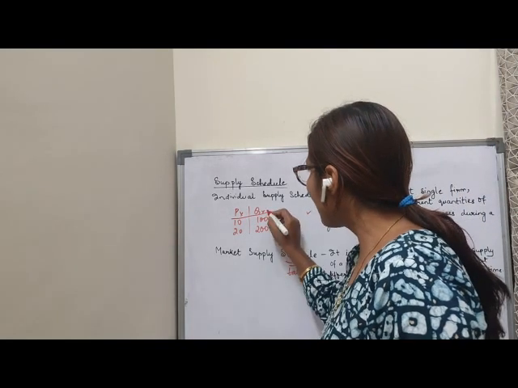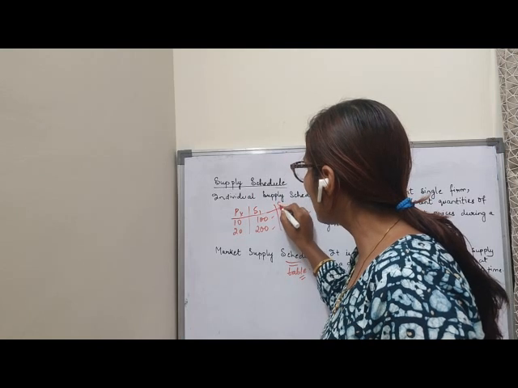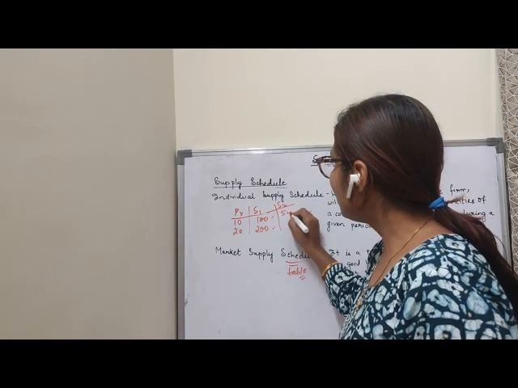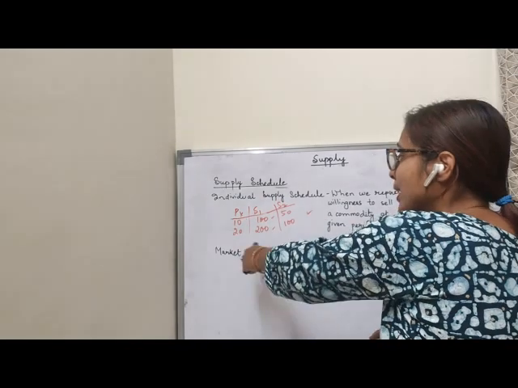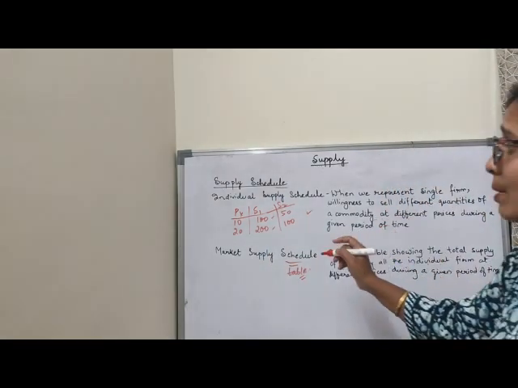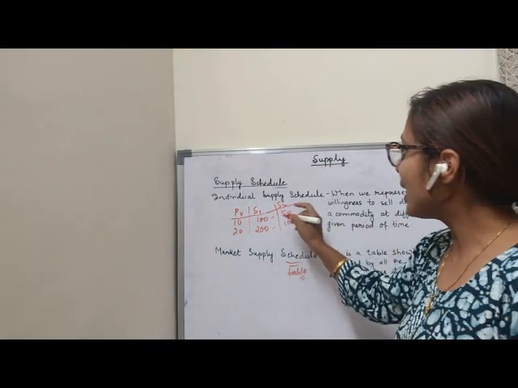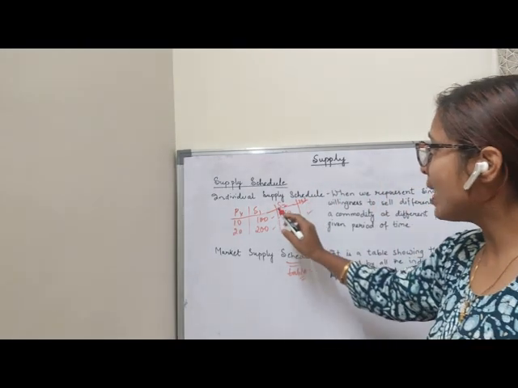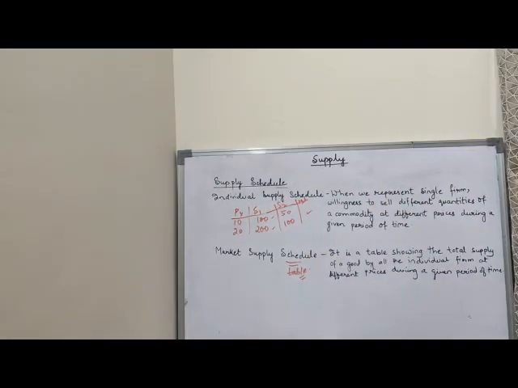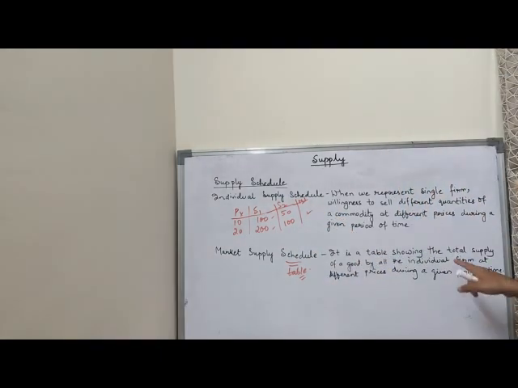Here I have, suppose this is the seller 1. So if I add one more seller, this becomes the market supply schedule. It is in a table form, and I am showing the relationship between price and the quantity supplied. So it is a table showing the total supply. If I add this, I will get the market supply. Obviously, if I add seller 1 and seller 2, I will get the market supply schedule. This is the table showing the total supply.